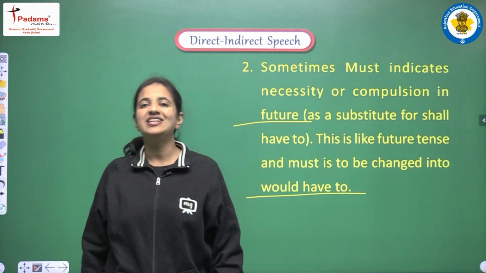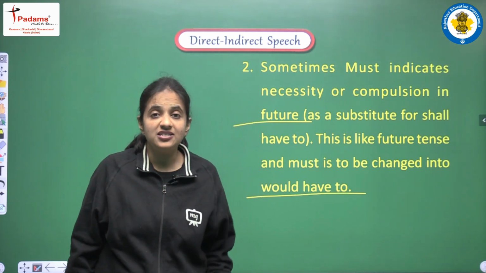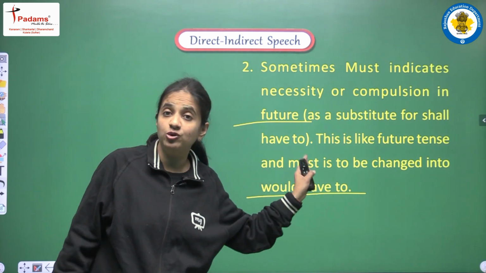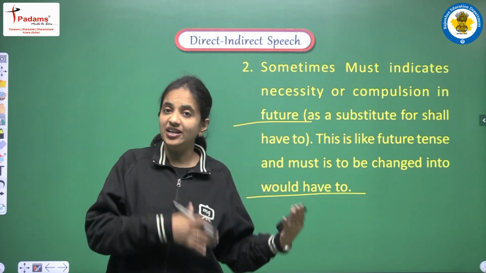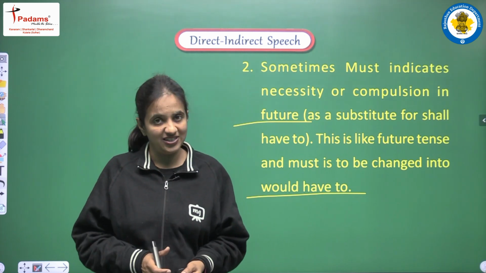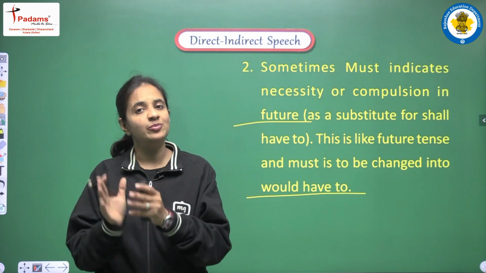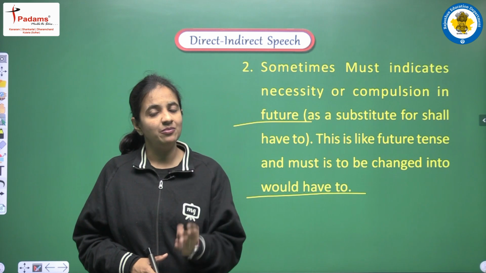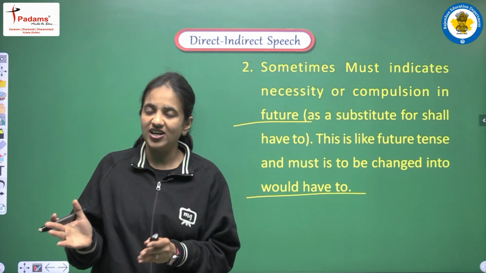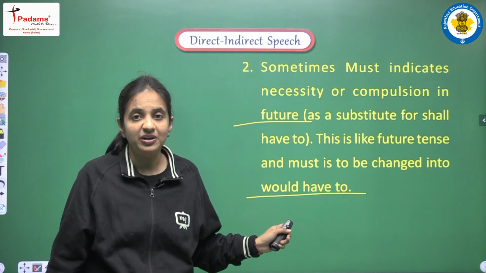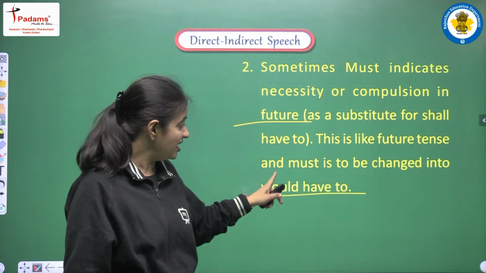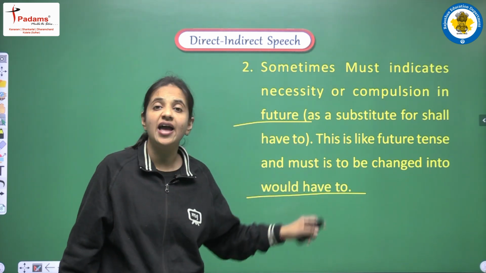So if we are having this kind of meaning, then must is changed into would have to. Okay. So according to the meaning of the must, we have to do the changes. Previous example was when must was showing compulsion, तो हमने must को past perfect के according change किया था. But when must is showing compulsion in the future tense, then we have to convert it into would have to.